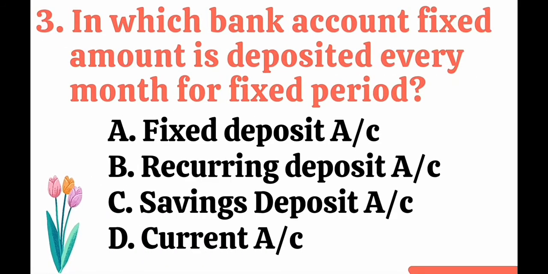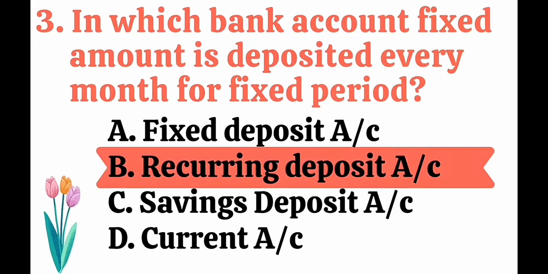Next is, in which bank account fixed amount is deposited every month for fixed period? Options are like this. First is fixed deposit, recurring deposit, savings deposit account, and current account. So out of all these four, we know the recurring deposit account is there, in which you have to deposit a fixed amount for the fixed period. So correct answer is option B, recurring deposit account.